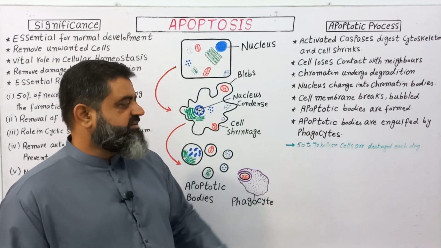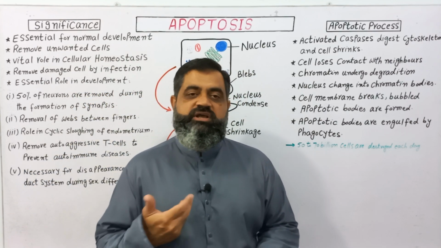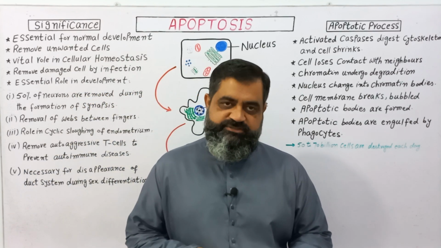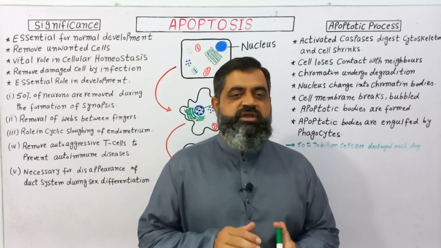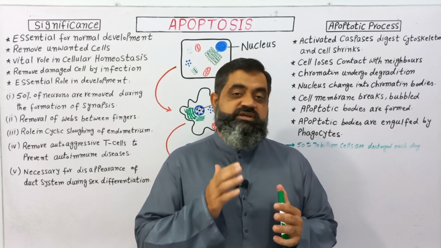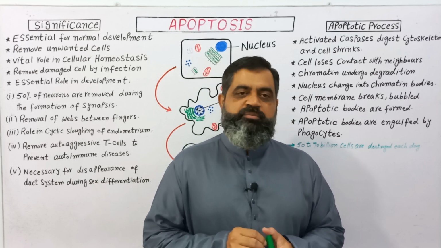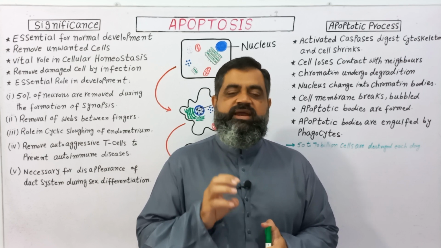There are 50 to 70 billion cells destroyed every day, and new cells are produced in place of these cells. This process of apoptosis is very programmed. If there is a less process or a decreased process of apoptosis in our body, then there is a chance of getting cancer.